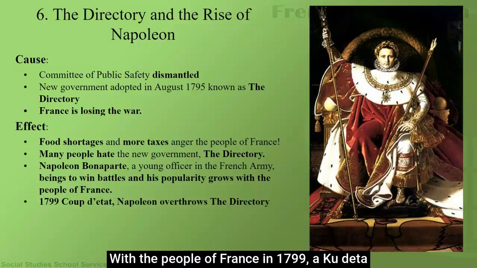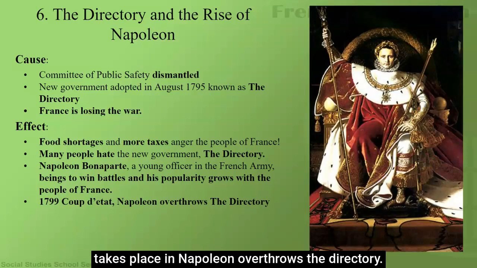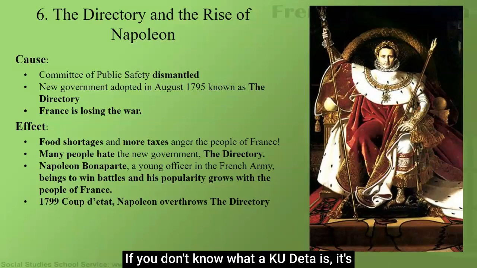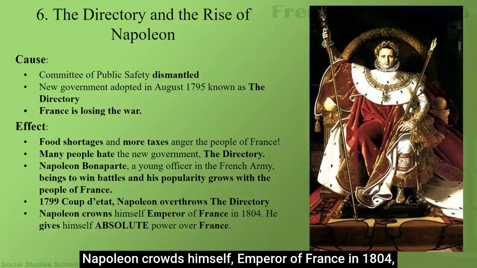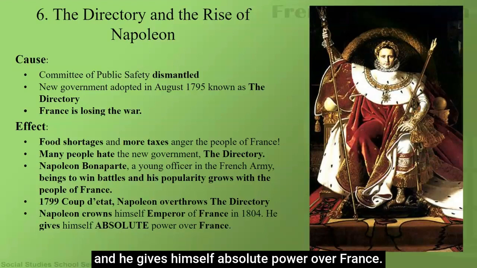In 1799, a coup d'etat takes place and Napoleon overthrows the Directory. If you don't know what a coup d'etat is, it's French for overthrowing who's in charge. Napoleon crowns himself Emperor of France in 1804, and he gives himself absolute power over France.